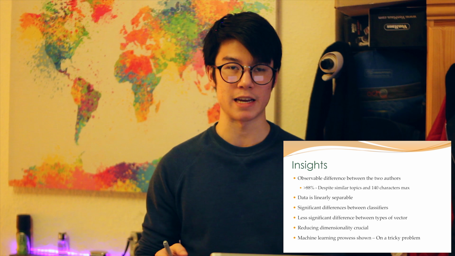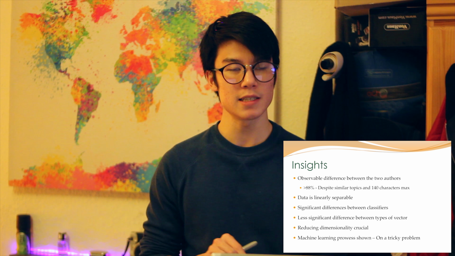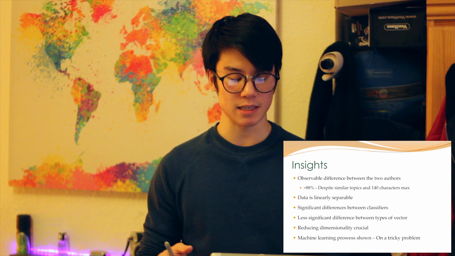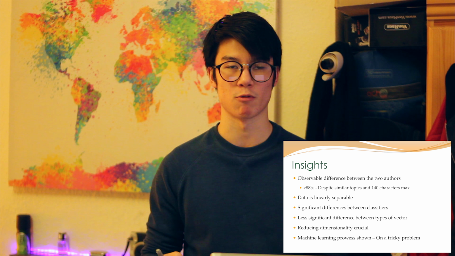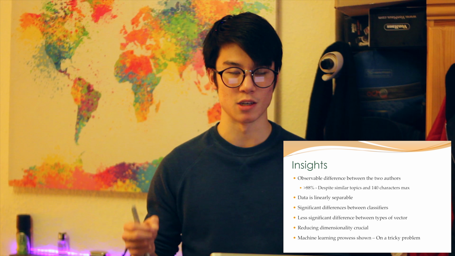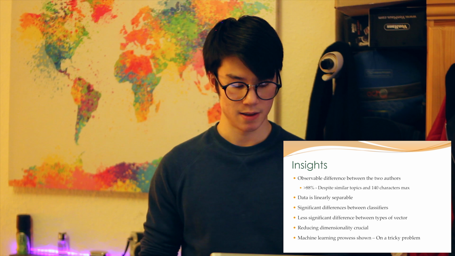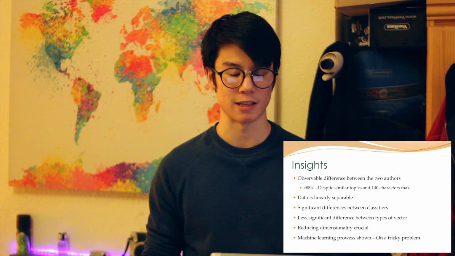Despite using very simple feature vectors, we were able to observe good performance. This is actually surprising, as the 2 authors are talking about very similar topics with just different slants on them. Furthermore, dimension reduction played a big role in this, due to the noisiness of the data, improving both accuracy and speed. This shows the prowess of neural networks and data mining as a whole, and it's why it's such an exciting field.